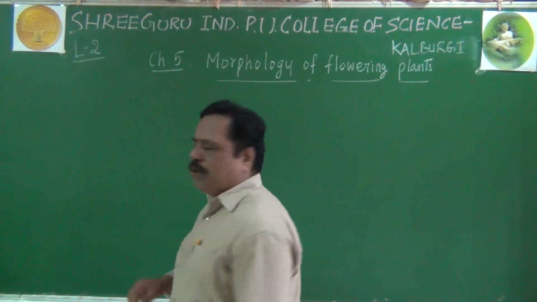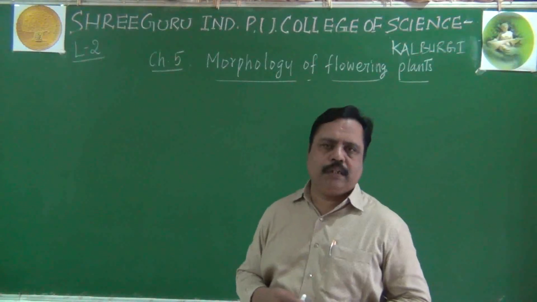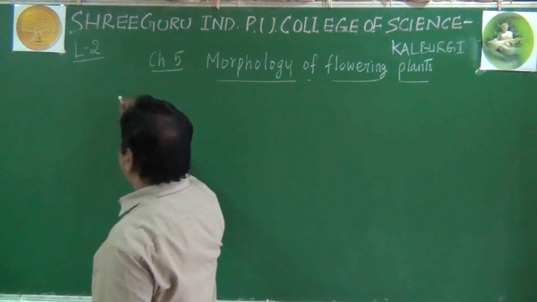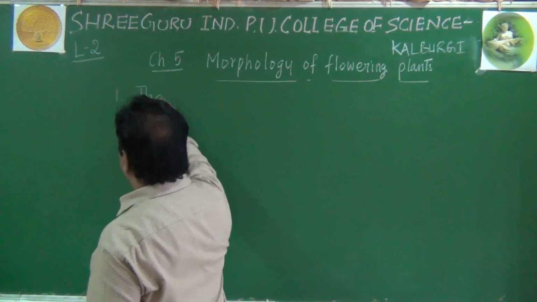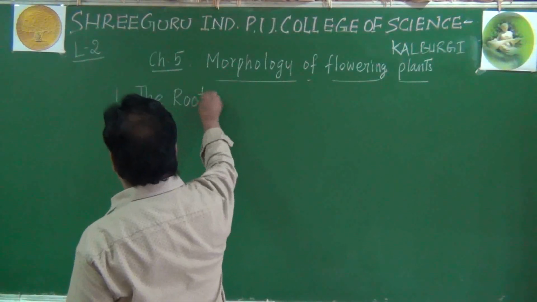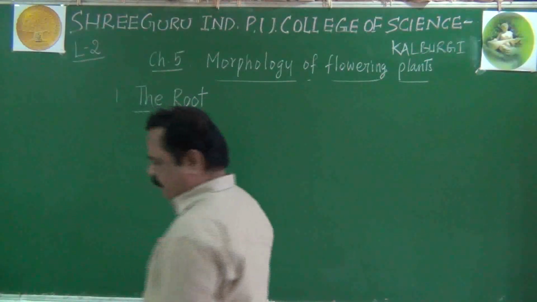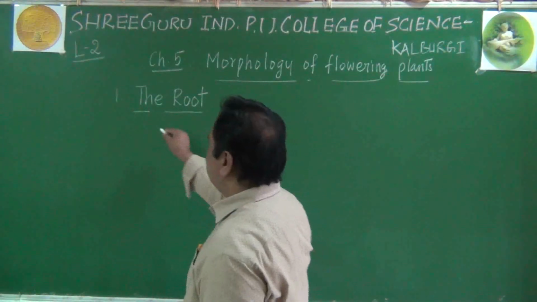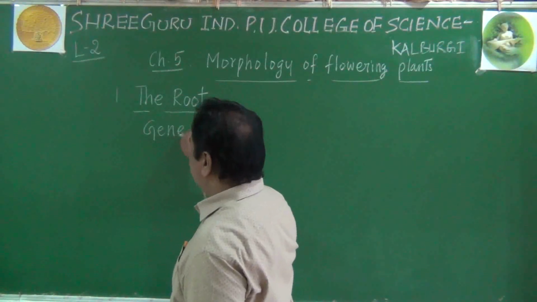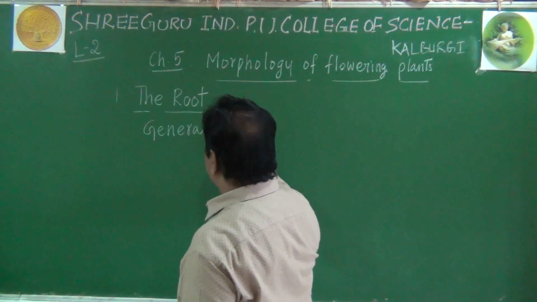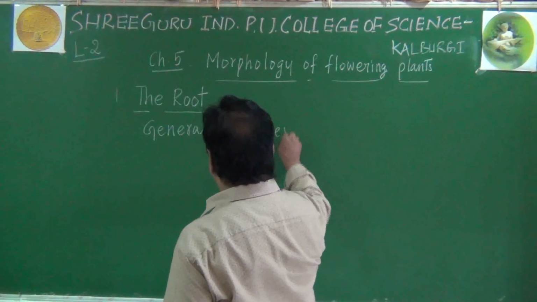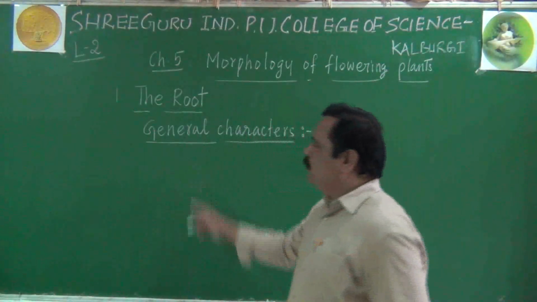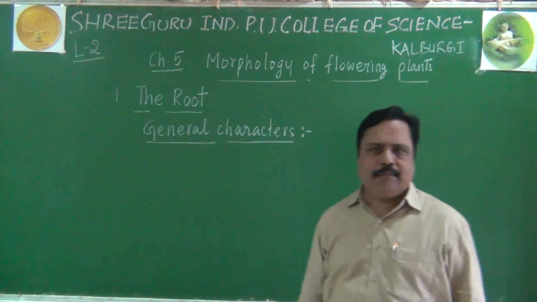In morphology, when you observe a typical flowering plant, you will come across 7 parts, as I told you. The first part is the root. So here I am going to discuss the root system of the plant. Now we will see some general characters of the root. General character means there will be some exceptions. Let us not bother about exceptions in the beginning. First we will study the general characters of the root only.